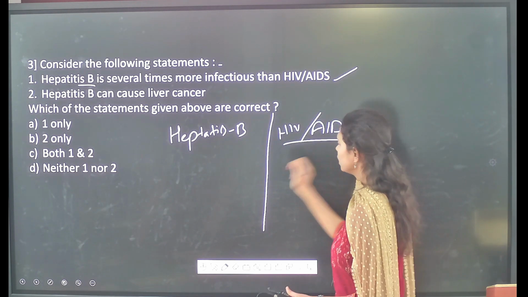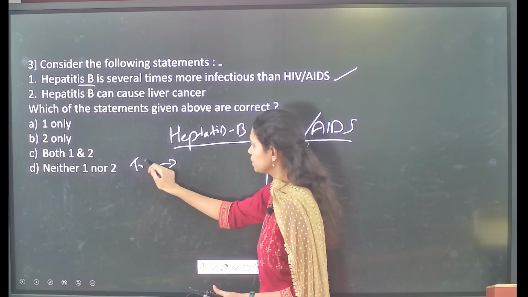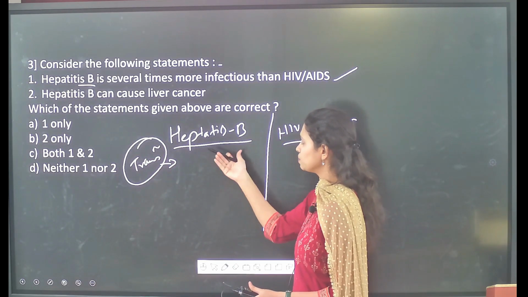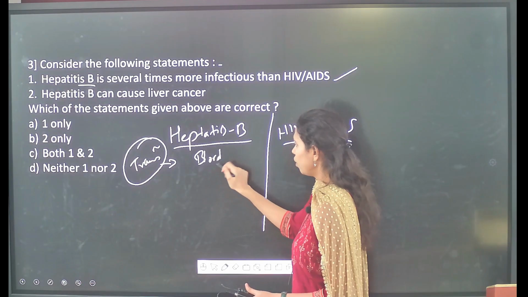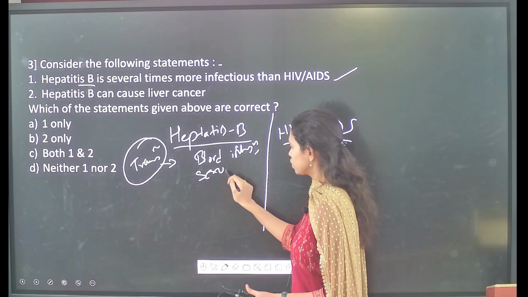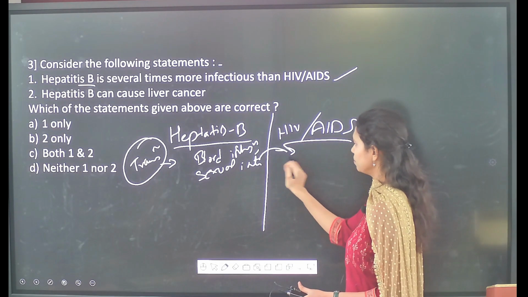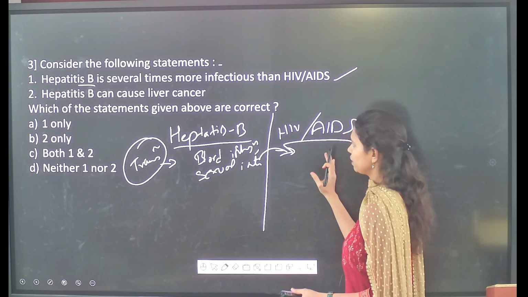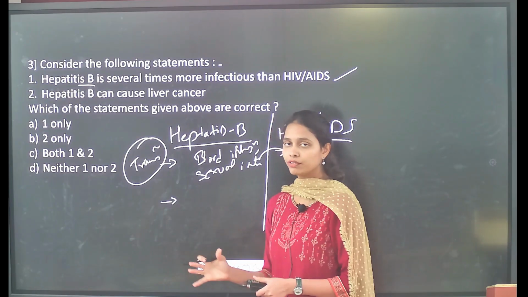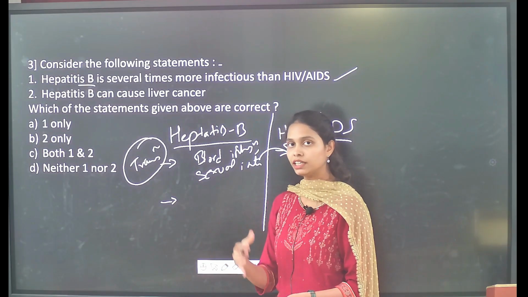disease. So if you see here this hepatitis B and again the HIV AIDS, if we compare the mode of transmission between these two diseases, hepatitis B will be transmitted through blood or blood infusion and through sexual intercourse. And in the same way, you can also see the same modes of transmission in case of HIV and AIDS also. But here the difference is this hepatitis B can live for a long duration in the external environment rather than in the body of a human.